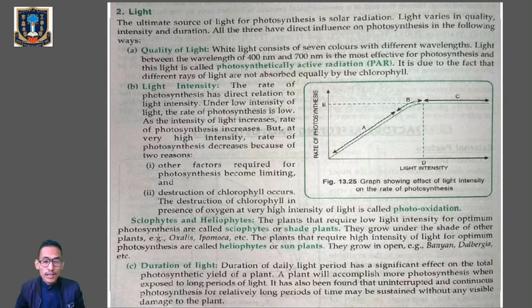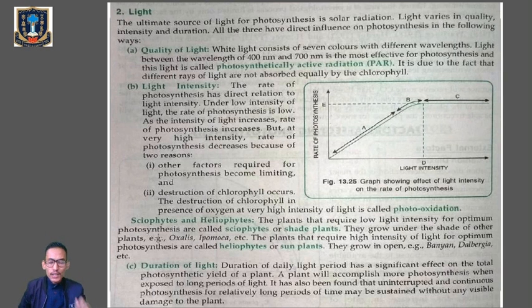Then we'll talk about the light intensity. The rate of photosynthesis has a direct relation to the light intensity. Under low intensity of light, the rate of photosynthesis will be low, and when the light intensity increases, the rate of photosynthesis will also increase. But at very high intensity of light, the rate of photosynthesis will decrease. Clear?